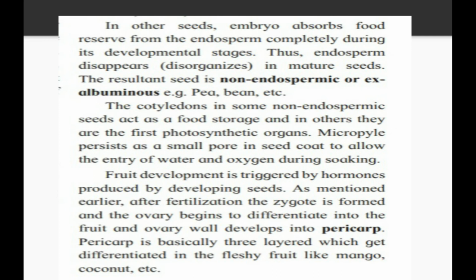Let's take the example of a mango. A mango has a seed inside it, and above that are the coverings of the mango, which is said to be the pericarp. Between them there is an endosperm, and that is what we eat. Whenever we eat the mango, we eat the endospermic portion. So pericarp is the outer covering of our fruit. Pericarp is basically three-layered, which gets differentiated in fleshy fruits like mango, coconut, etc. So in mango and coconut we easily differentiate the ovary and the pericarp. Ovary is nothing but the seed, and pericarp is the covering of our fruit.